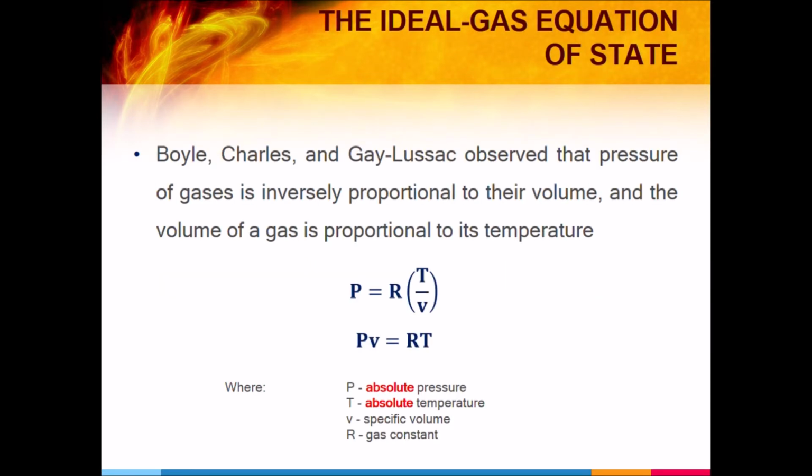Okay, Boyle, Charles, and Gay-Lussac have observed that the pressure of gases is inversely proportional to their volume, and the volume of a gas is proportional to its temperature. We have the formula P is equals to RT over V, or PV is equals to RT. The relationship ng pressure is directly proportional to temperature, while it is inversely proportional to its volume.